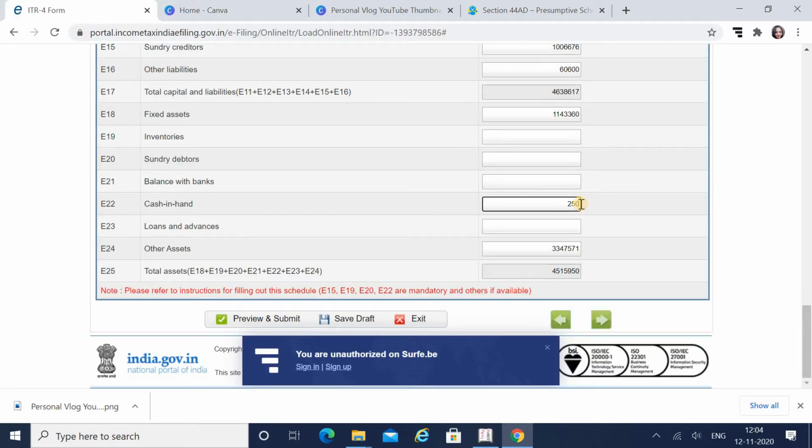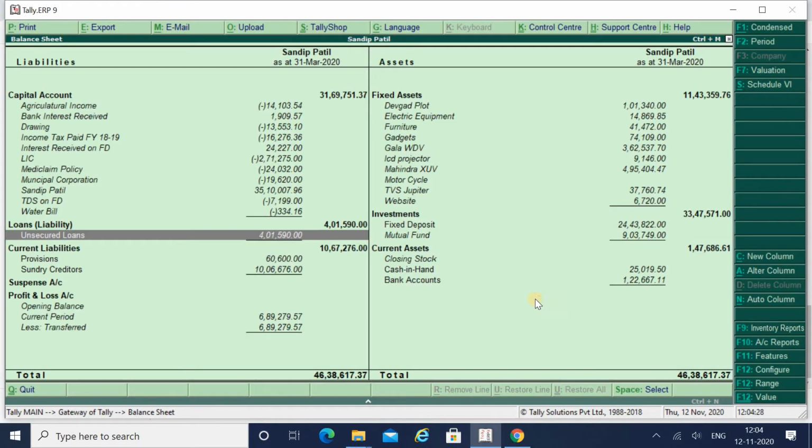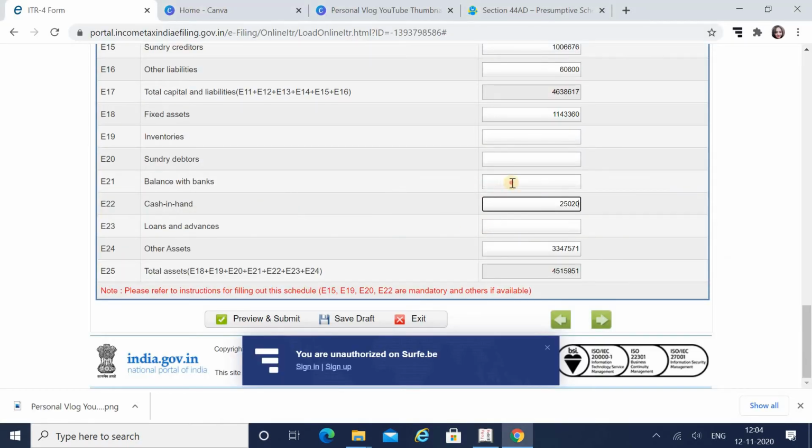Again I will round it off to the nearest zero. Balance of bank is 1,22,667. Can you see the total is 46,38,618, and it should be 46,38,617. So we'll just reduce the cash balance to 19. It means my total capital and liabilities and my total assets are equal. It means my balance sheet is tallied. Save draft again.